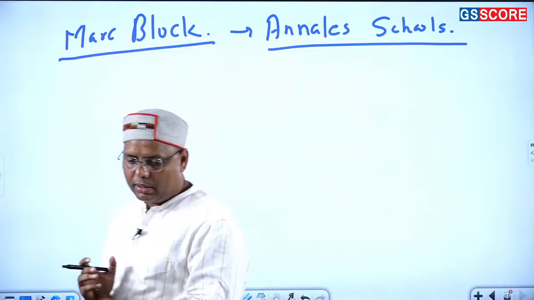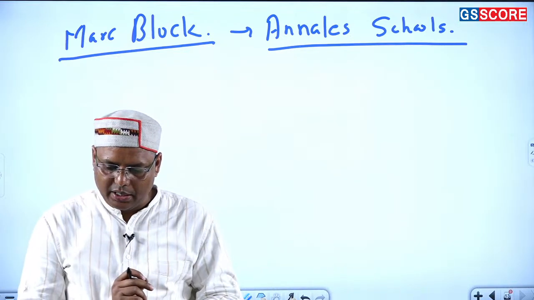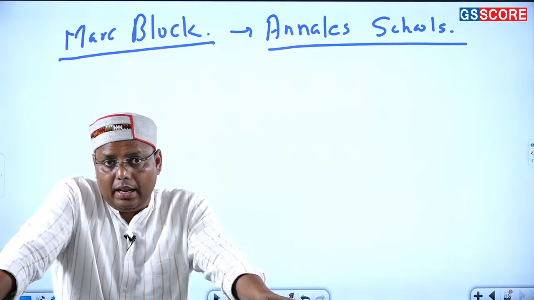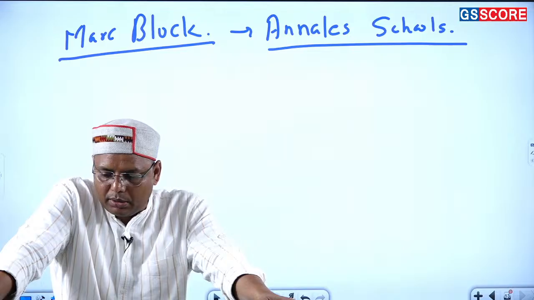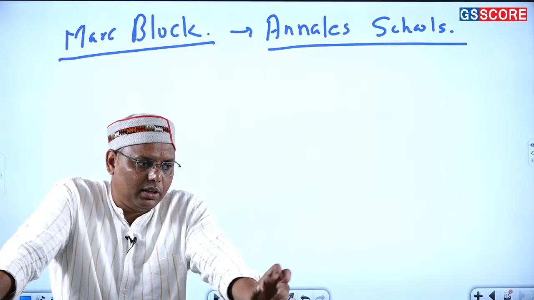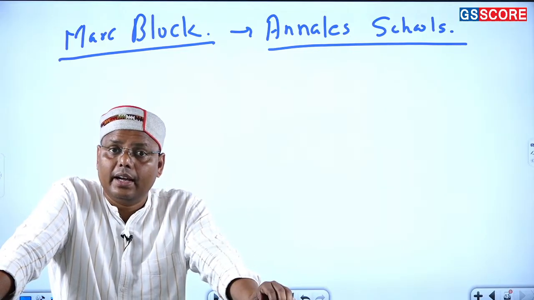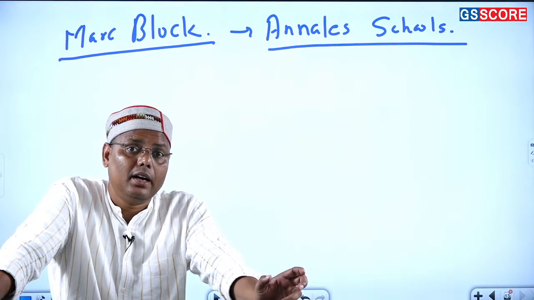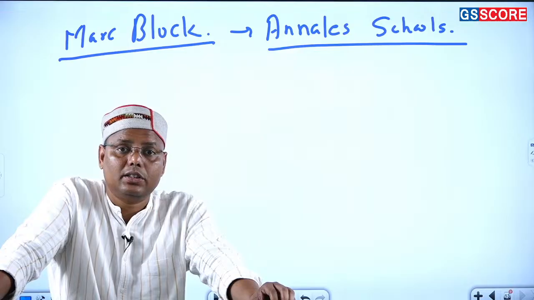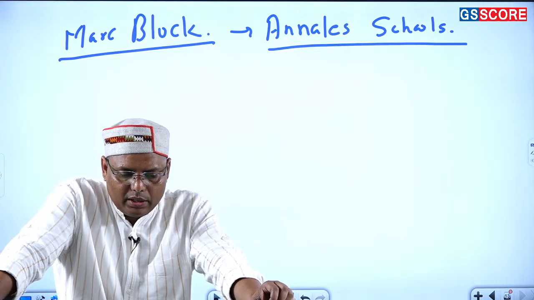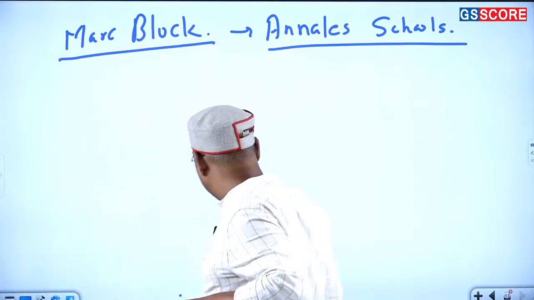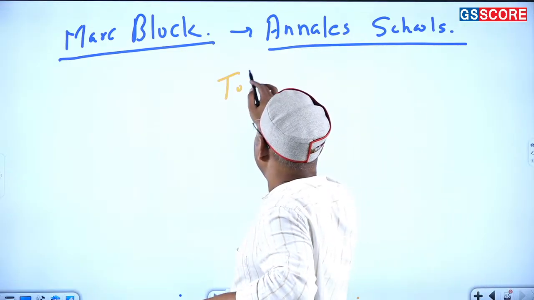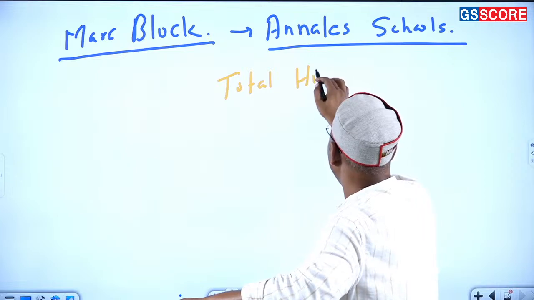Though it was coming somewhere in the middle of the 20th century in Europe, उनका impact Indian history में बहुत मिलता है. यही वजह है कि some historians like Romila Thapar and all, they claim to be not from the Marxist school, rather they claim to be from the Annales school. Now, what is this Annales school? Somehow they believe in the concept of a total history, right? They believe in the concept of total history.